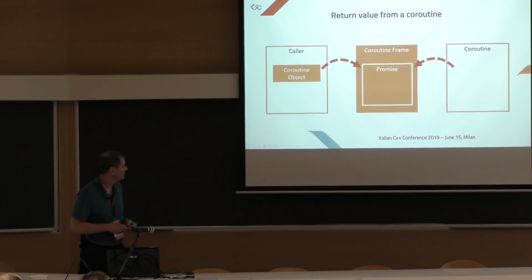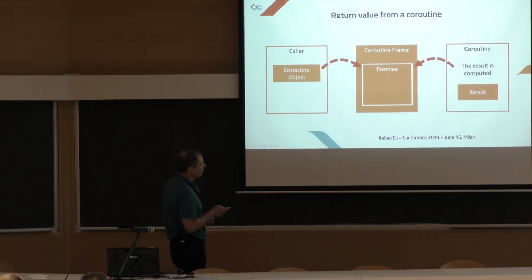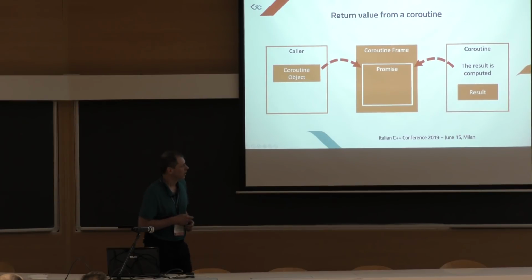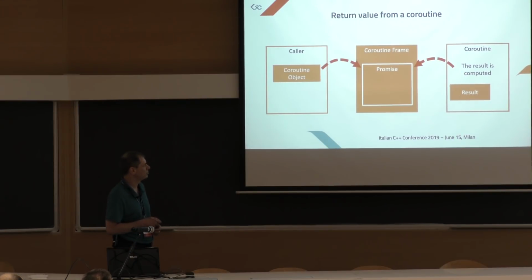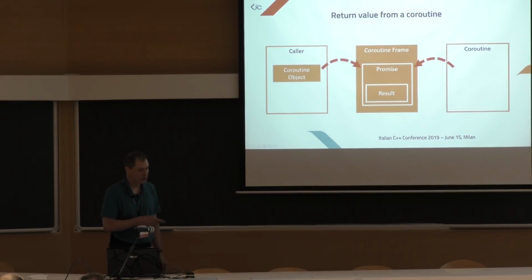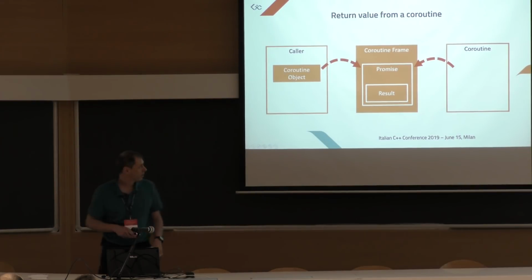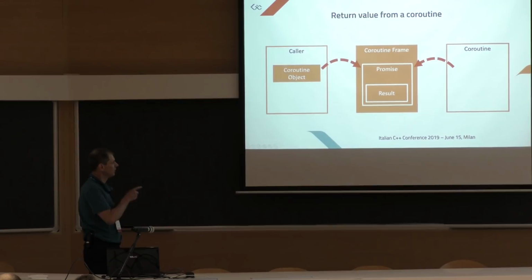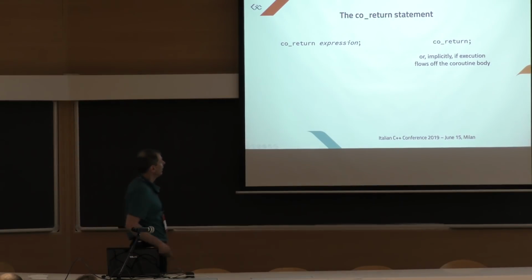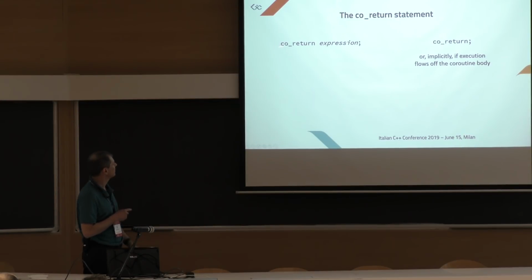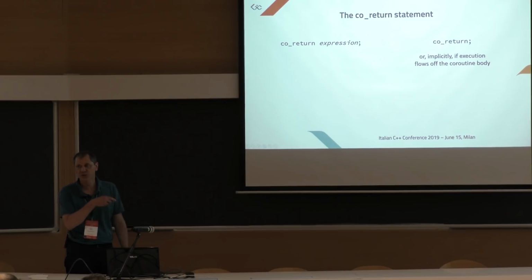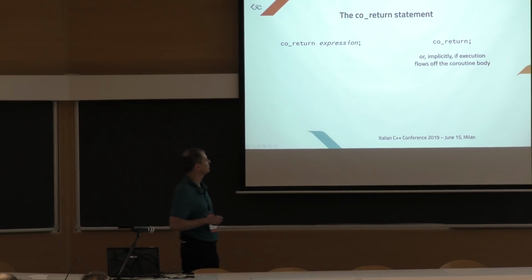Okay, now how do we compute the return value for the coroutine? Let's see with this animation. The coroutine computes the result, and then the first step is to move the result into the promise. And this step is performed by the co_return statement. The co_return statement, like a normal return statement, has two forms. It has a form with an expression or without an expression. And implicitly, if the execution flows off the coroutine body, there's always a co_return without expression.